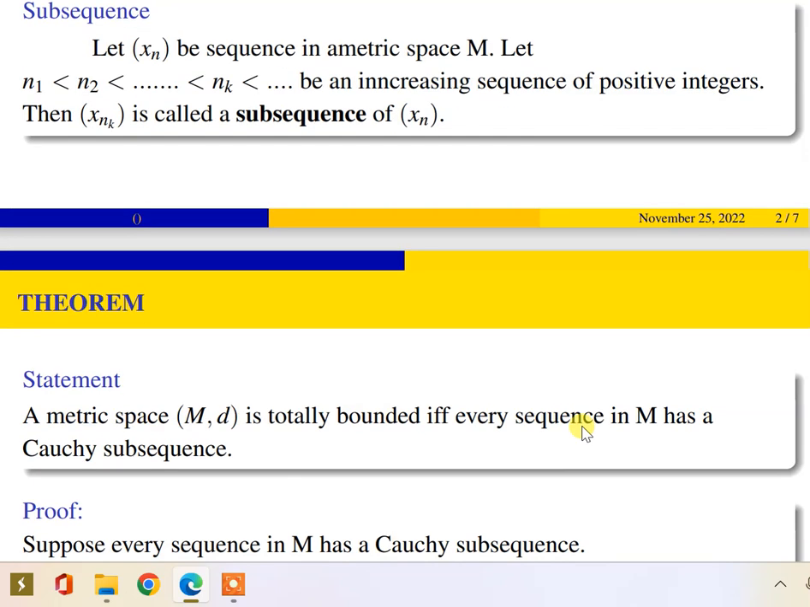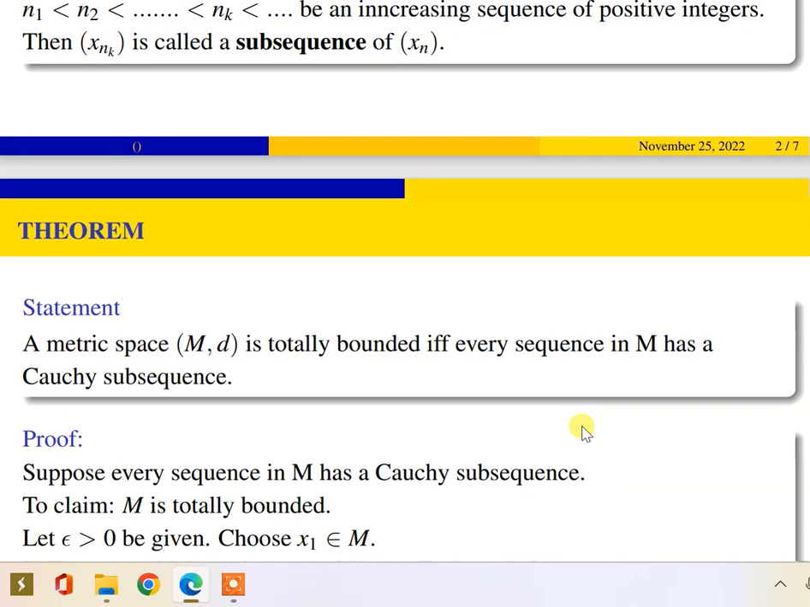Now we are going to see the main theorem. The statement is: a metric space (M, d) is totally bounded if and only if every sequence in M has a Cauchy subsequence. So here we are going to prove the if part and the only if part also. Suppose we take M as totally bounded; we are going to show every sequence in M has a Cauchy subsequence. Then assume that every sequence in M has a Cauchy subsequence. We claim that the metric space (M, d) is totally bounded.